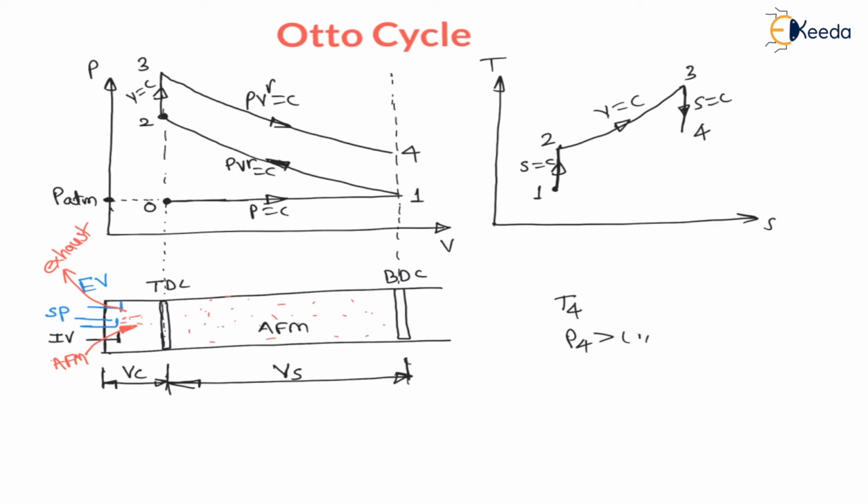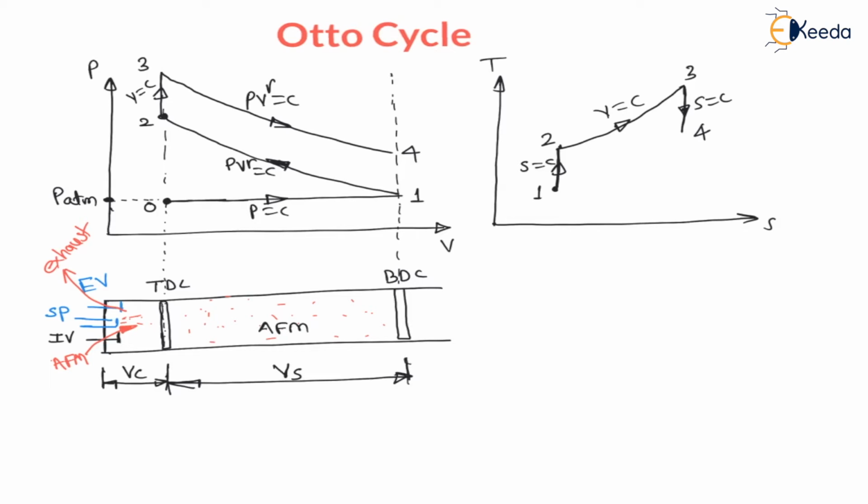Now my dear students, the pressure at the end of the expansion stroke, here P4, is more than inlet pressure. Because of this pressure difference, the inside cylinder pressure is more, hence as soon as the exhaust valve is open the exhaust gases will go out till the pressure inside becomes equal to P1, atmospheric pressure.